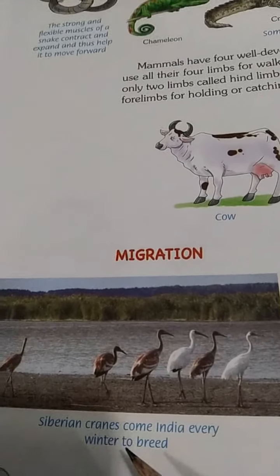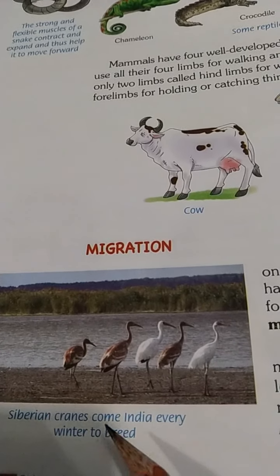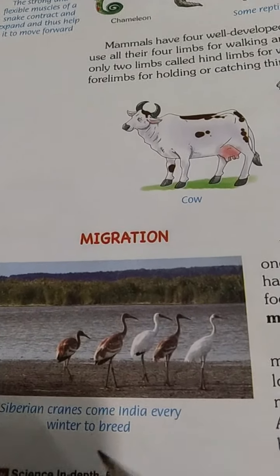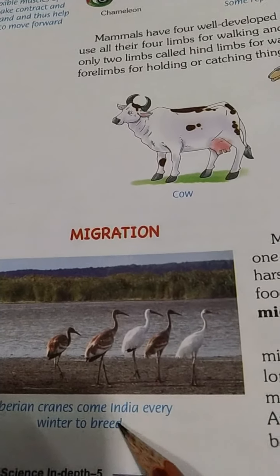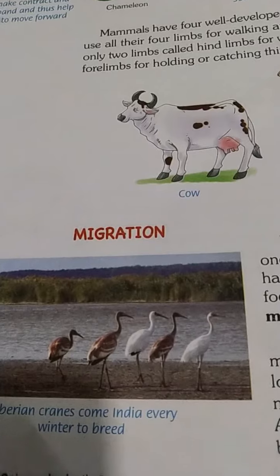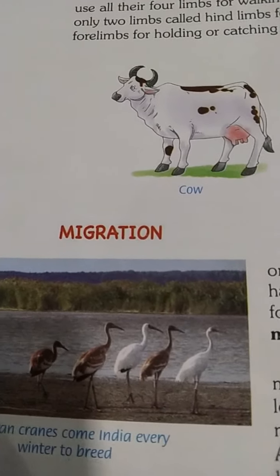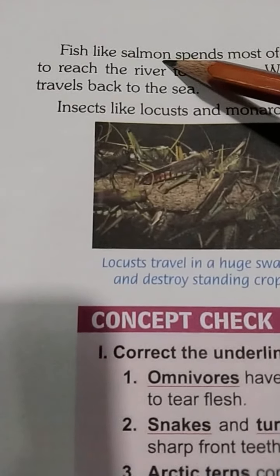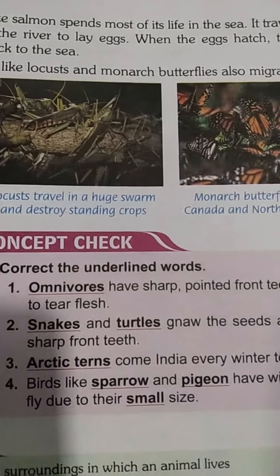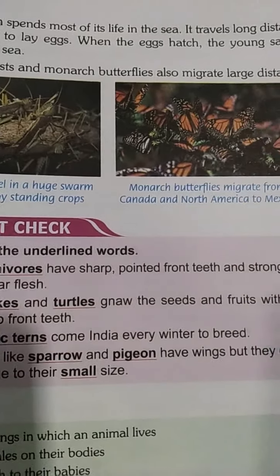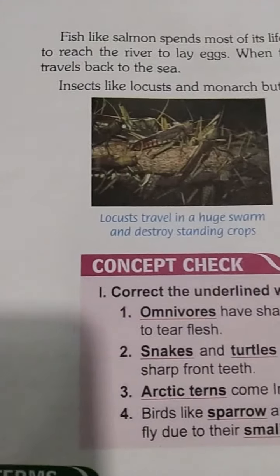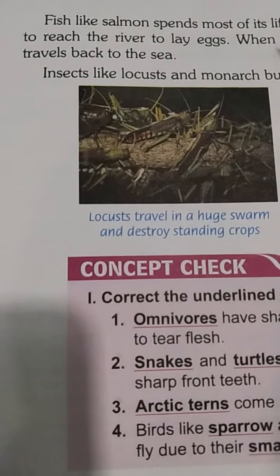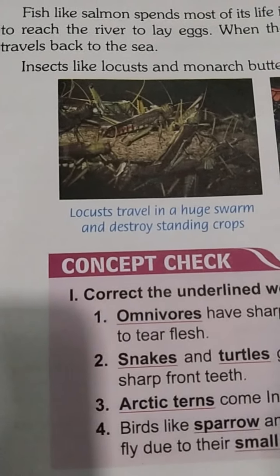Siberian cranes are also migratory birds which come to India every winter for breeding. Breeding means to give birth to their young ones. Not only birds, fishes also. A fish like salmon spends most of its life in the sea. It travels a long distance to reach the river to lay eggs. Again for breeding, they come to the river to lay their eggs.